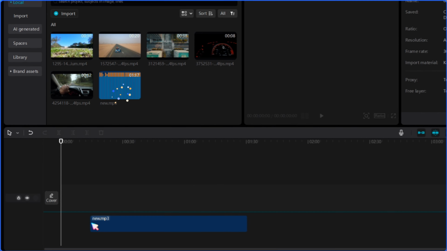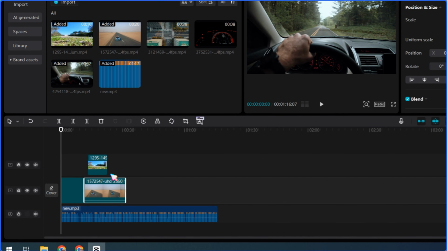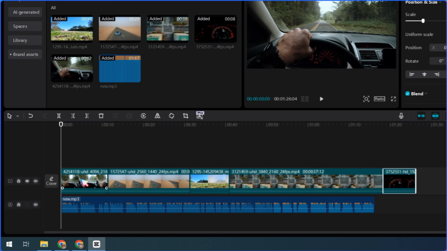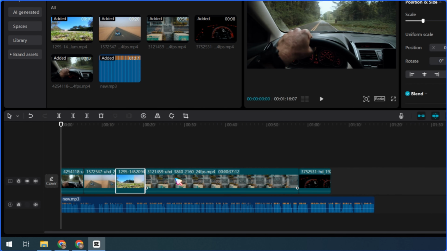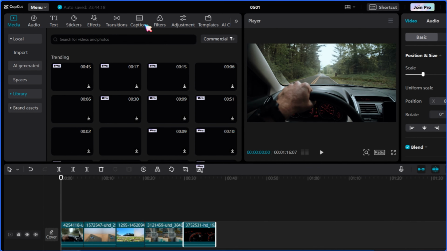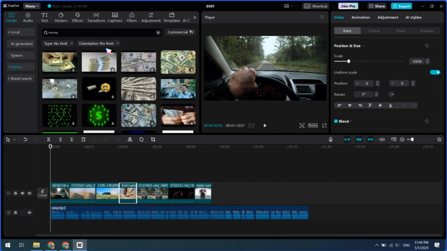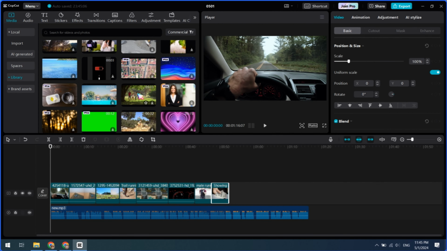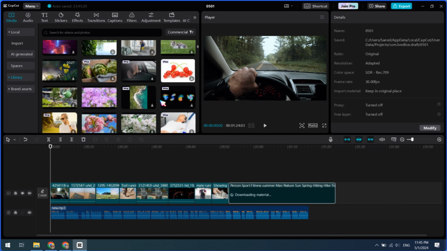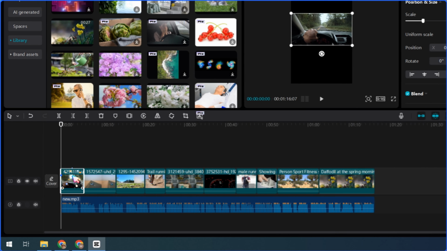Then, drag each video clip onto the timeline and try to set each clip to a duration of 2 to 3 seconds. If you need more clips, open the CapCut library and download free video clips for your project. After this, set the ratio to 9:16 and adjust all clips accordingly.